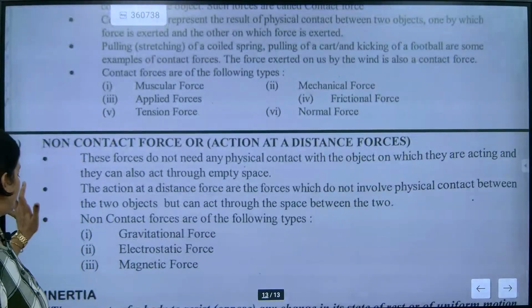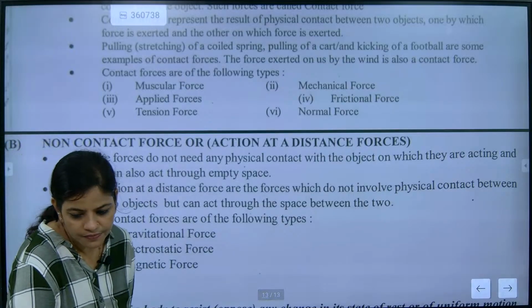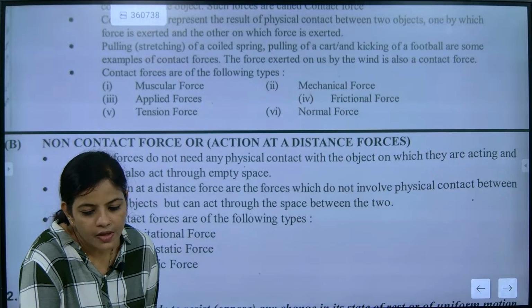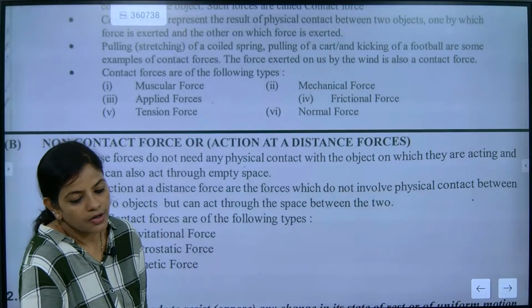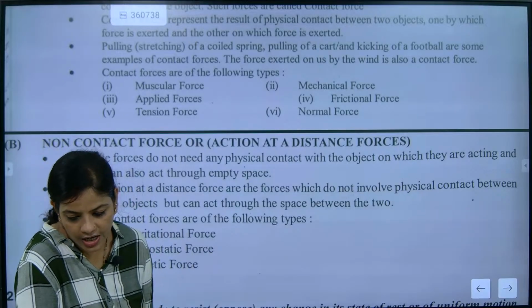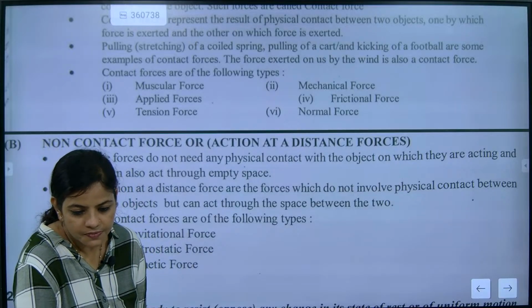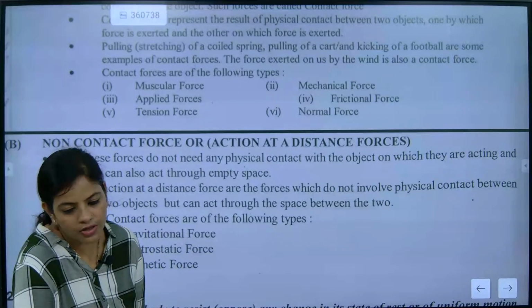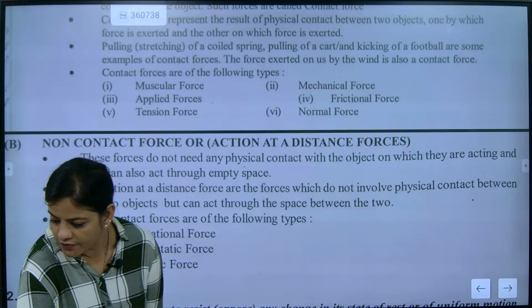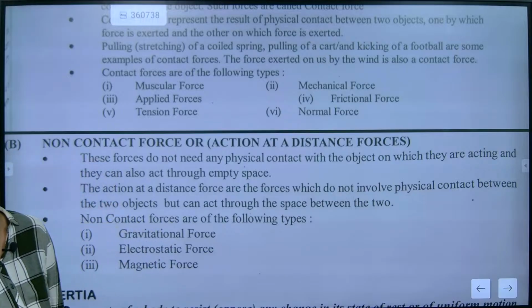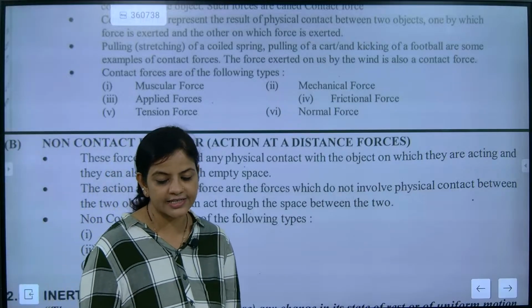Now we are going to discuss inertia. Contact and non-contact force we have finished, beta. Till here it is done.